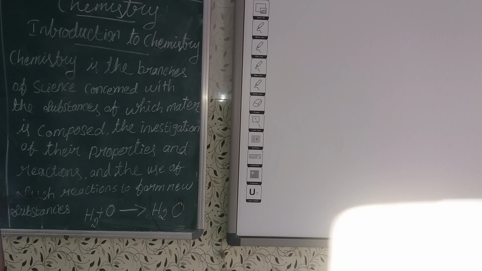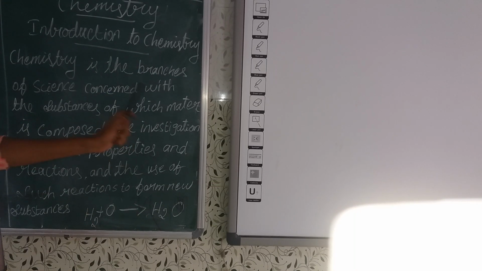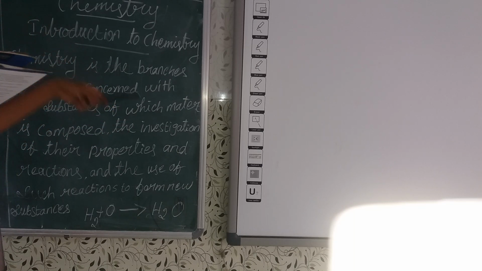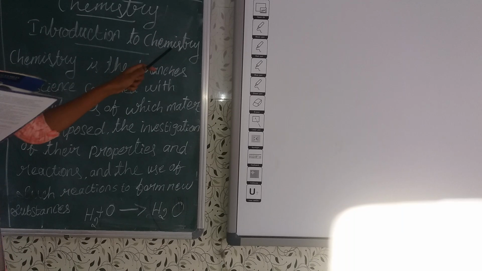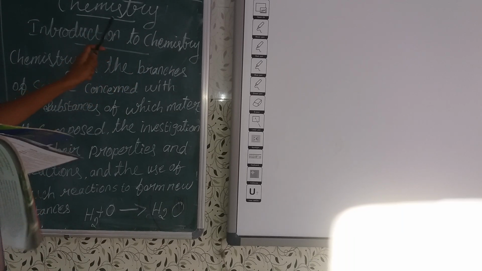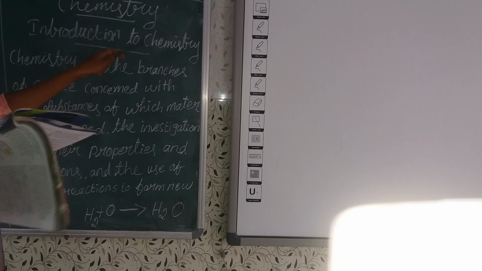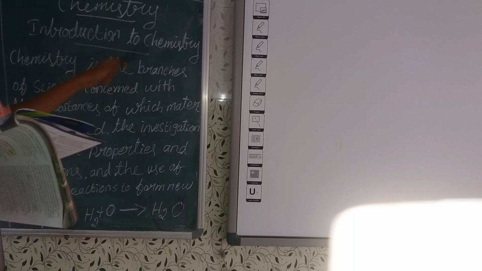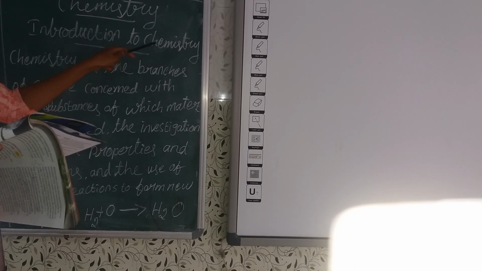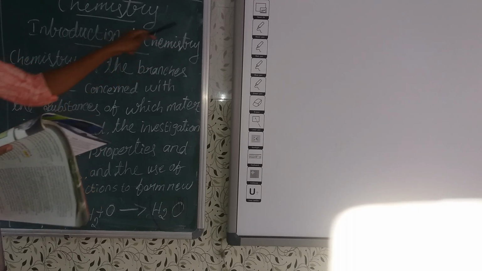Today we are going to learn about Introduction to Chemistry. When we hear the word chemistry, we start imagining only gases, symbols, the periodic table, lab, exploration, colorful gases, apparatus. These are the only things you think about chemistry, because until now we studied only science. You want to know now the branches of science: biology, physics, chemistry. So we are going to study this chemistry.